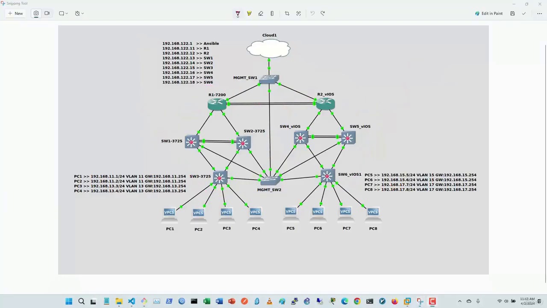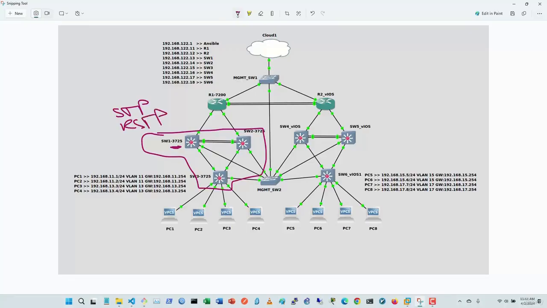And as you can see here in this network, we have switches 3725. Okay, and these routers we are going to configure STP and rapid spanning tree protocol, and we will see how to configure it with Ansible YAML files. And we have virtual images too, IOS L2 IOS, and obviously routers. Okay, 7200 router and IOS L3 IOS.